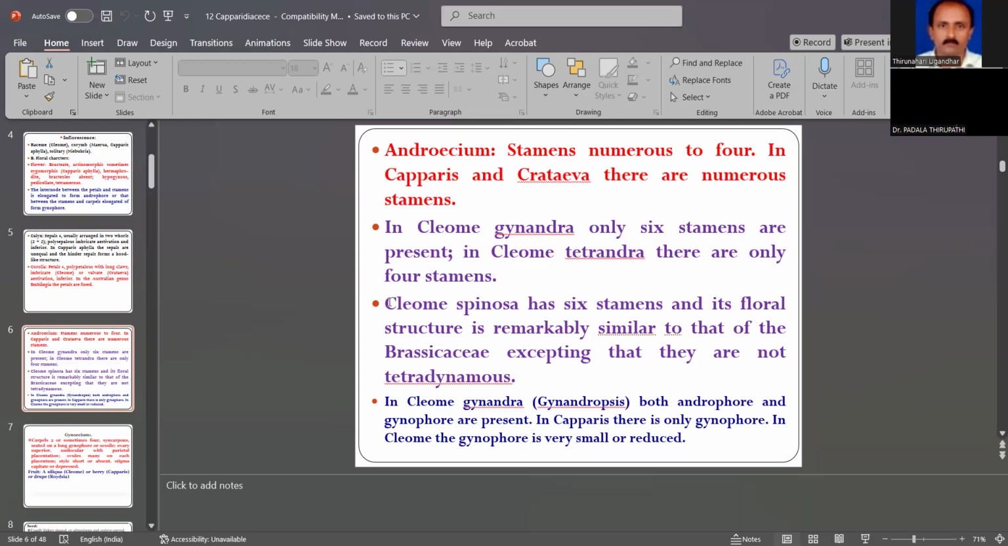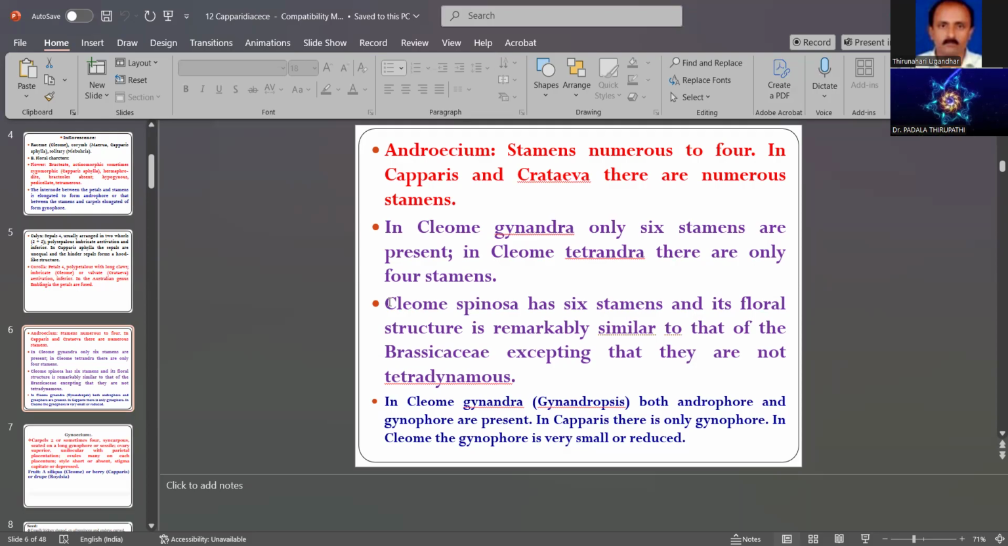Cleome spinosa has six stamens, and its floral structure is remarkably similar to that of the Brassicaceae family. So Brassicaceae and Capparidaceae have more similar character features, with six stamens, and both have the same floral structure, except that they are not tetrandrous. Tetra means four anthers are not there, then it can be more in the Brassicaceae family. But the stem and floral structure are similar to those in Cleome gynandra.